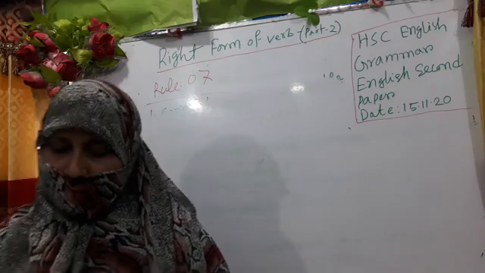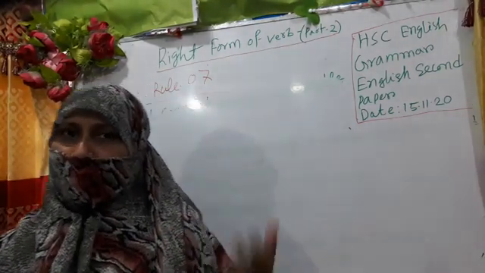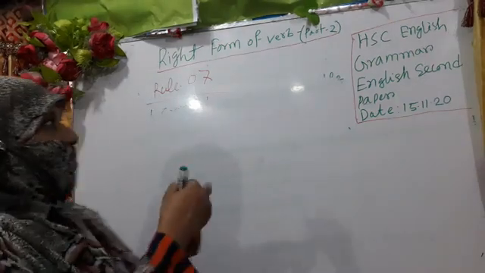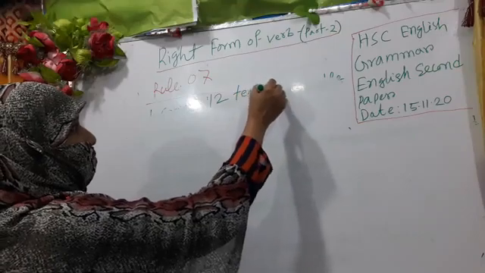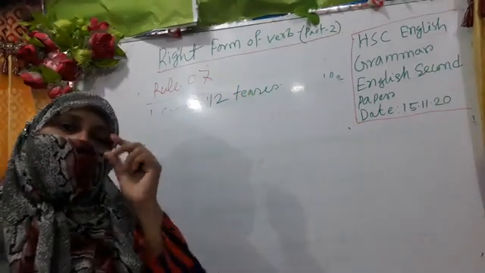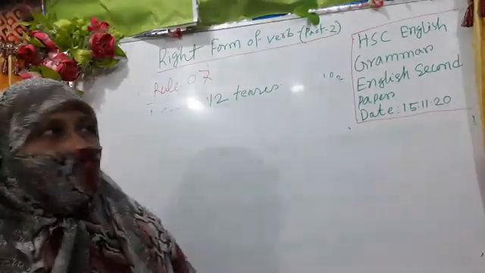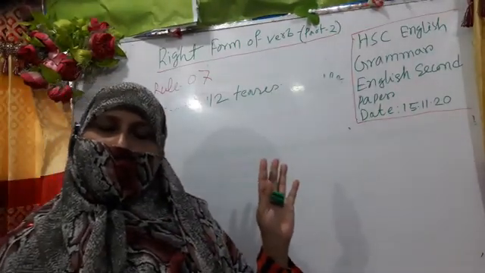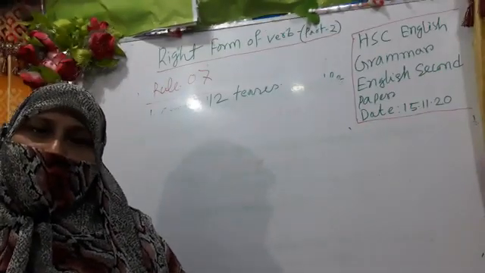You know there are 12 tenses, from present indefinite to future perfect continuous. Among these tenses, 3 tenses cannot be turned into passive. What are those 3 tenses?